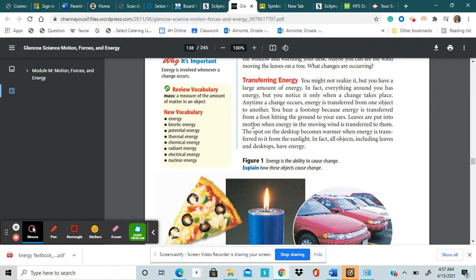Leaves are put into motion when energy in the moving wind is transferred to them. The spot on the desktop becomes warmer when energy is transferred to it from sunlight. In fact, all objects, including leaves and desktops, have energy.